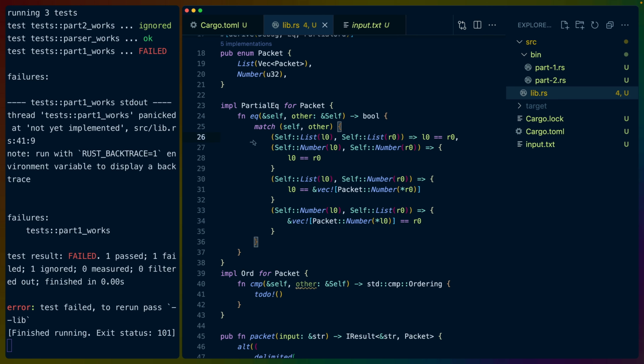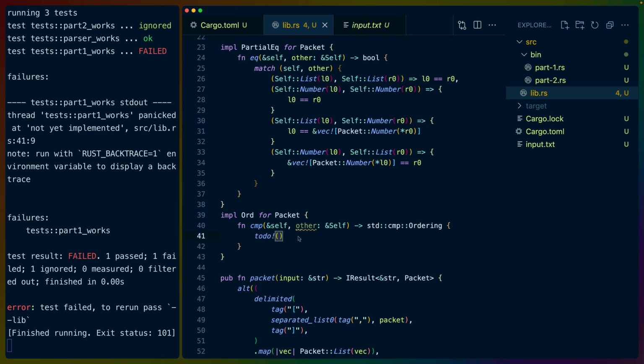So for equality, basically we match on self and other. If they're both lists, we can use the list equality, so equality between vecs. If they're numbers, we can do number comparison directly. If it's a list and a number, we have to wrap the number in a vec and then do the comparison. If it's a number and a list, we have to wrap the left-hand number and do the comparison. And then we still have to implement Ord.